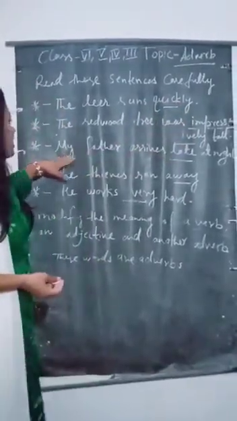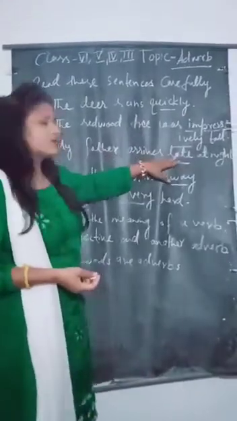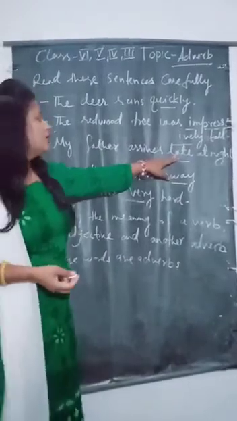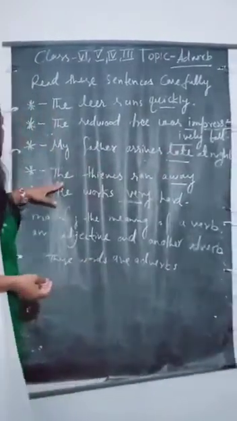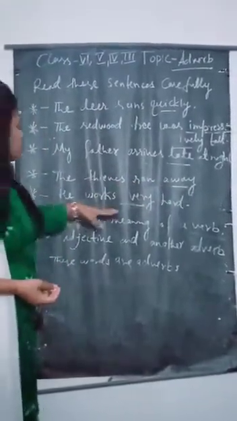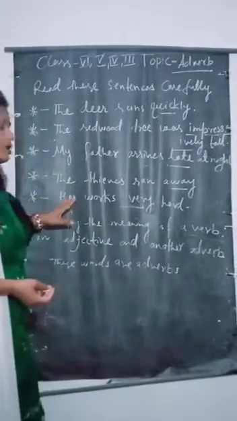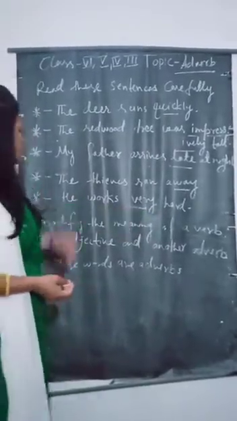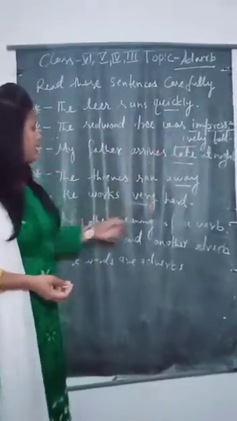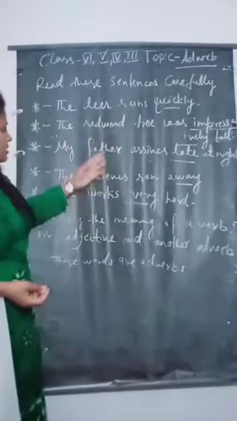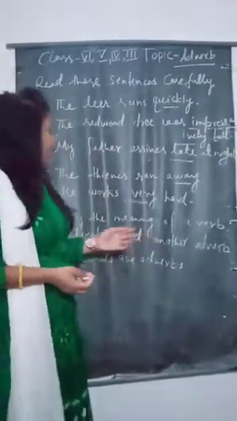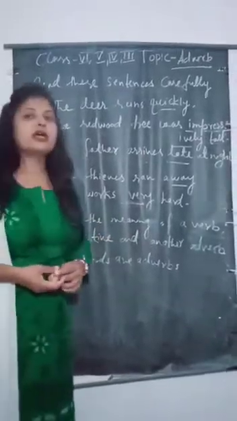And here is, my father arrives late. Some exceptions: some words do not end with ly. The thieves run away. He works very hard. So here are quickly, impressively, late, away, very. These words are adverbs because they modify the meaning of a verb, an adjective, and another adverb.